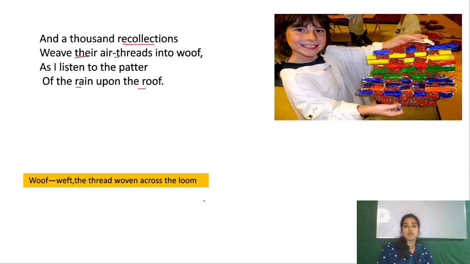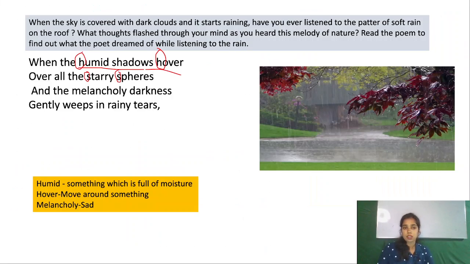Now let's see what is the rhyming scheme of this poem. Rhyming scheme क्या है. I have divided the stanza in 2 pages. Okay. अभी लेकिन rhyming scheme करने टाइम में हम दोनों को एक साथ करके देखेंगे. When the humid shadows hover, here a, spheres, the sound of hover and sphere is not similar, so it is b. Darkness, c. Okay. Tears, spheres, tears, this is something similar, so tears is b. Okay. a, b, c, b.